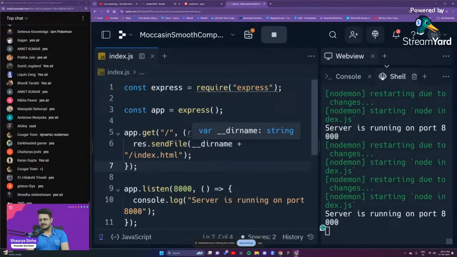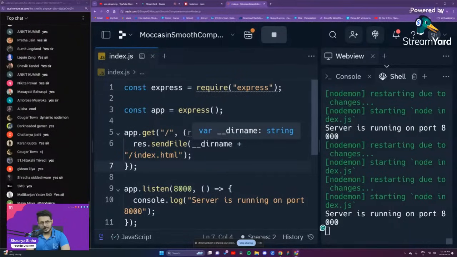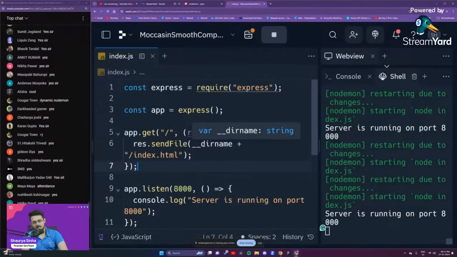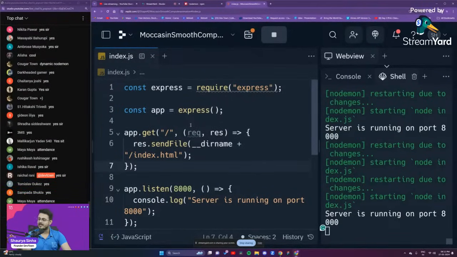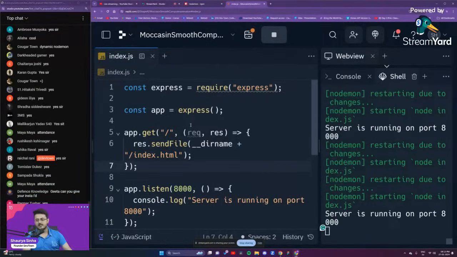So what do you understand by the term post? I don't know programming. I'm very new. I don't even know what a computer is. For the first time I'm looking at a computer. Oh wow, this is such a big screen. I don't know anything. So if you were like me, what do you understand by the term post? Can somebody let me know? What do you think when post comes into your picture? Please let me know.